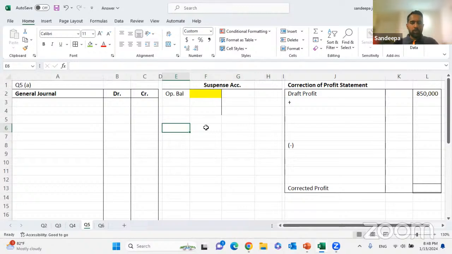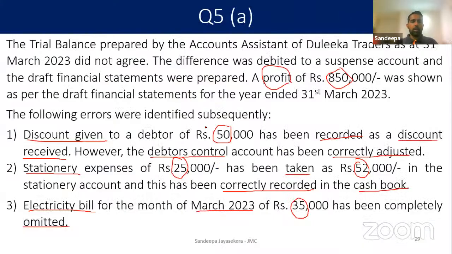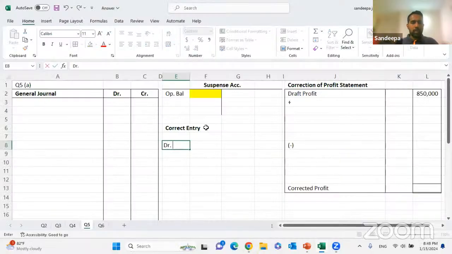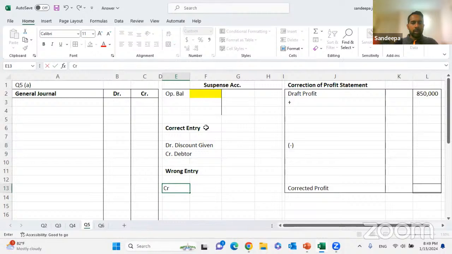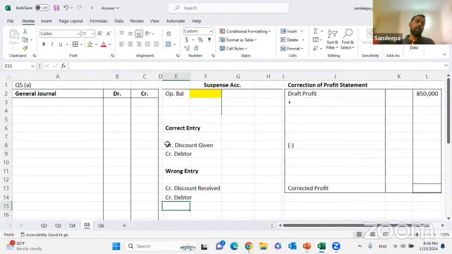When it comes to the discount given, what is the correct entry? What is the correct entry? We gave a discount. So it's an expense: debit discount given, credit debtor. That's the entry that should be passed. Now what is the wrong entry they have passed? They have put that as a discount received. What they have done is credited discount received, and they have credited the debtor as well. That is the entry that has been passed.